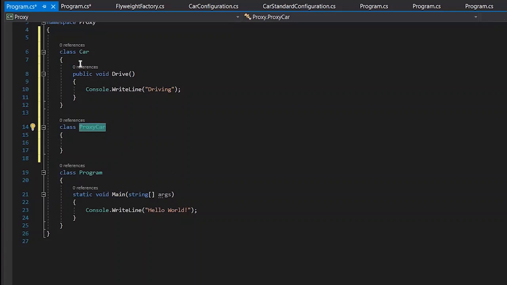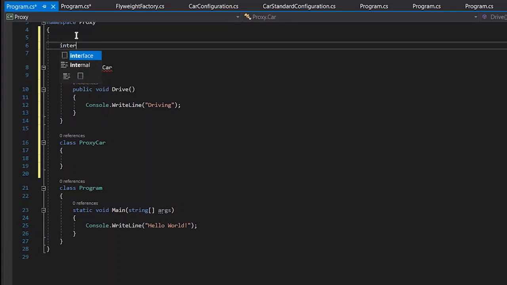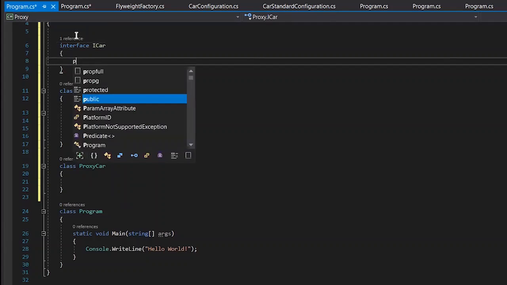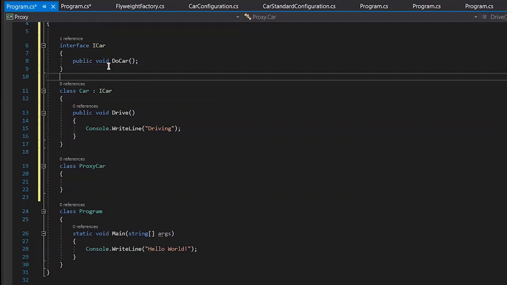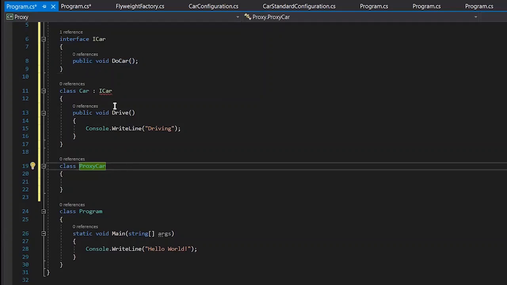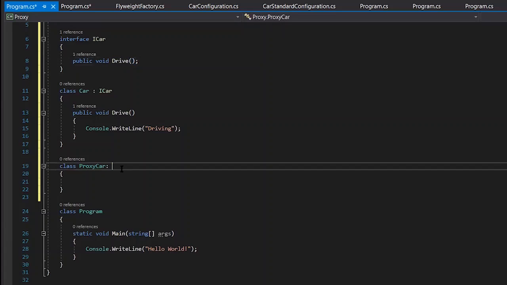But this car should have the same interface as the proxy car. To ensure that, we need to create an ICar interface, which we discussed in our structure. In that interface, I'll add a public void drive car method. Then the proxy car will implement ICar.